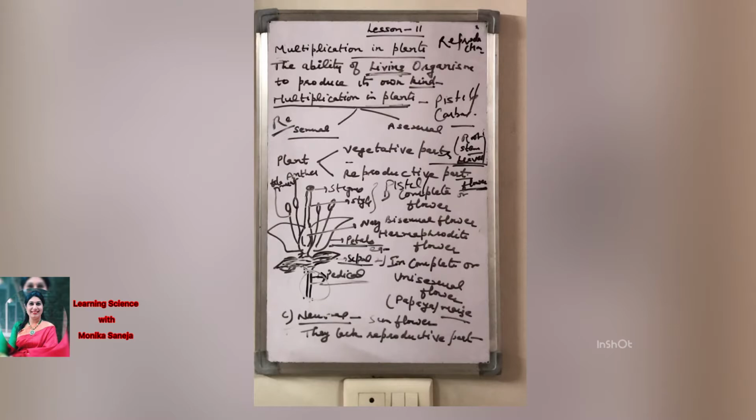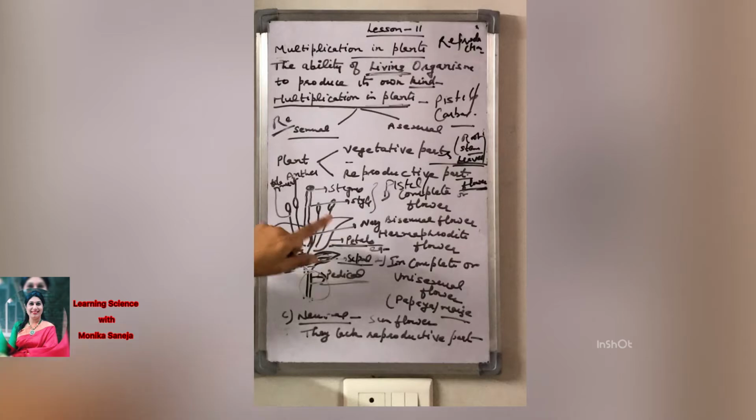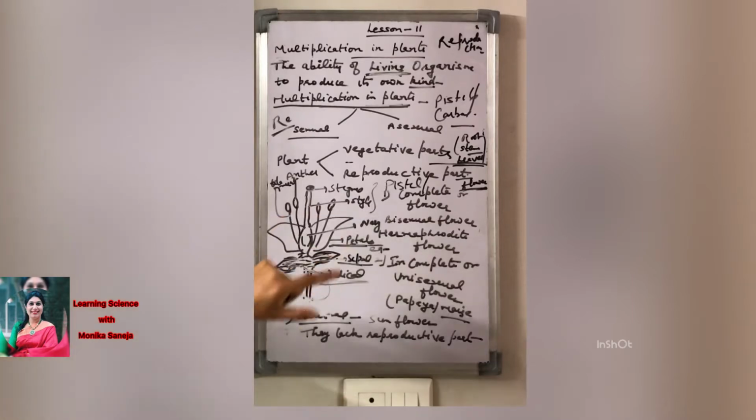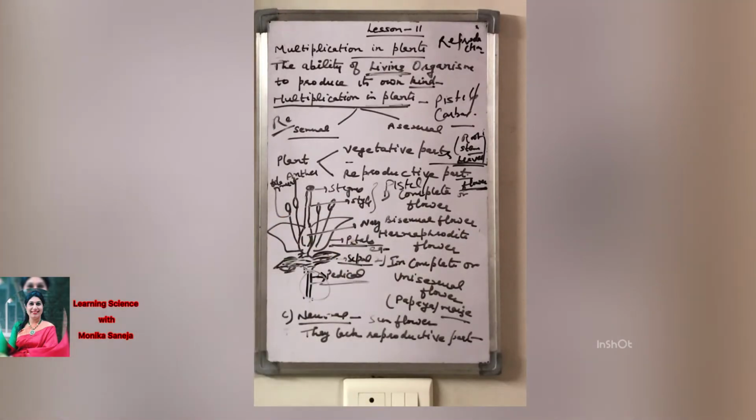The male part of the flower consists of two parts, anther and filament. And the female part of the flower consists of three parts: stigma, style and ovary.